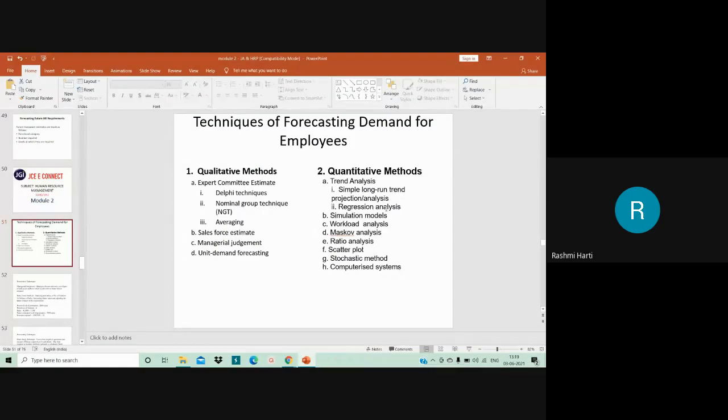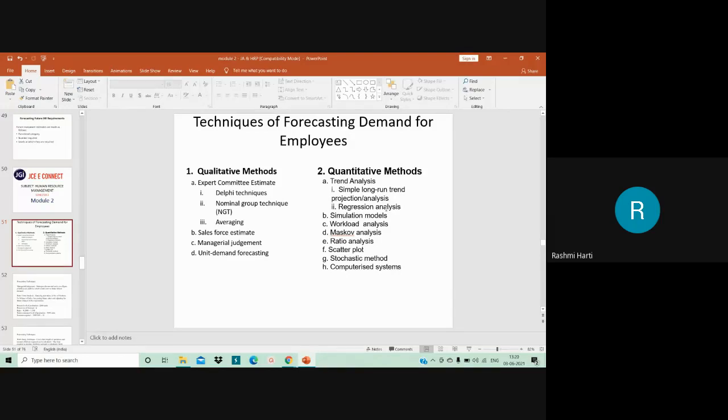Can be developed, which will be indicative of a trend in the past. Thus this method extrapolates the past relationship between the volume of business activity and the employment levels in the future. So here the volume of business activity is being taken, the past level of manpower is being taken, and then based on that, the future requirement of manpower is being analyzed.